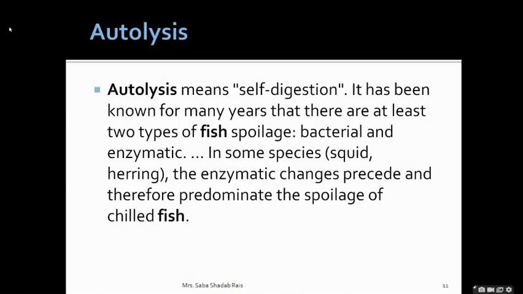Enzymatic means in situ, whatever enzymes are present within the body of the fish. Bacterial can be in situ, and outside bacteria can also harm the fish. The enzymatic changes proceed and thereafter predominate in the spoilage of the fish. Now autolytic enzyme activity, along with bacterial multiplication, is the prime factor for fish spoilage.